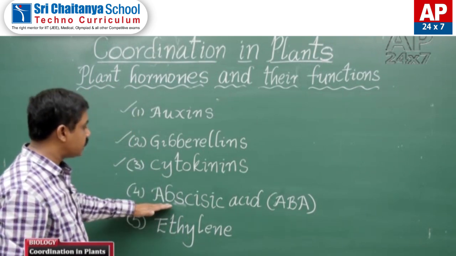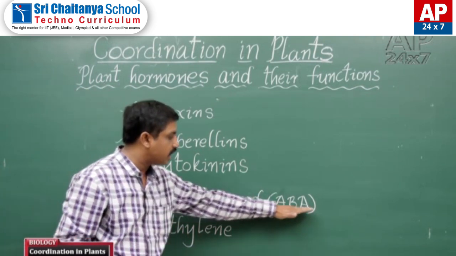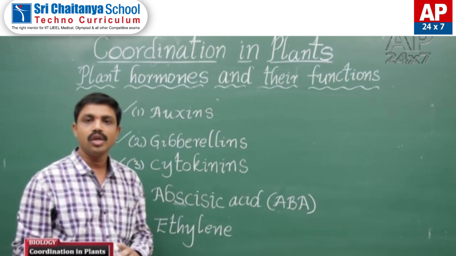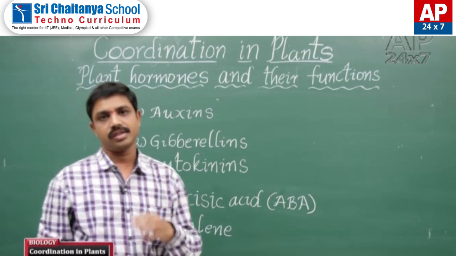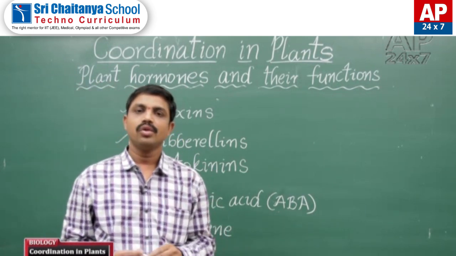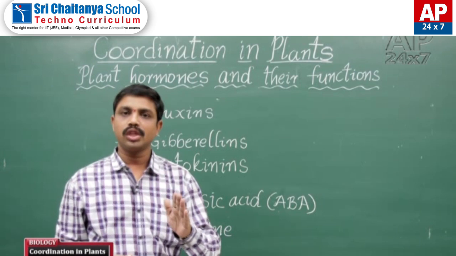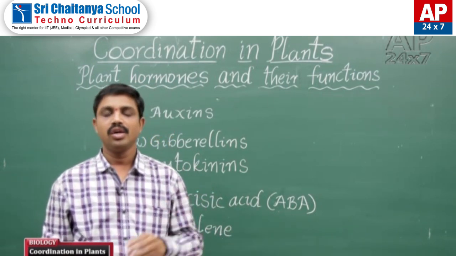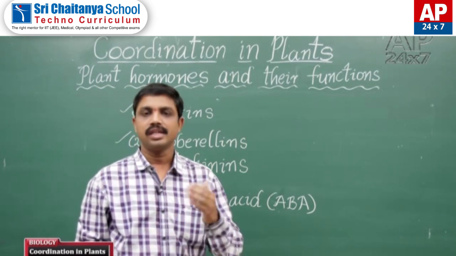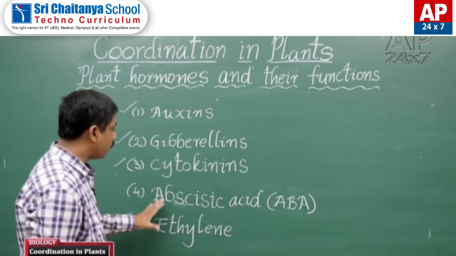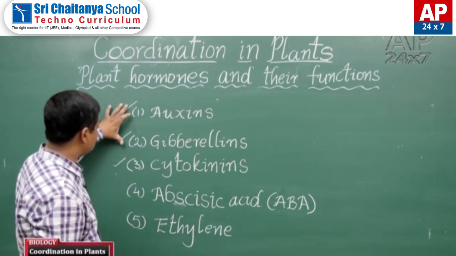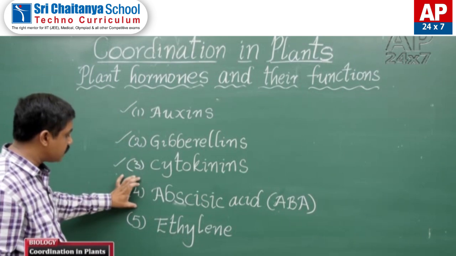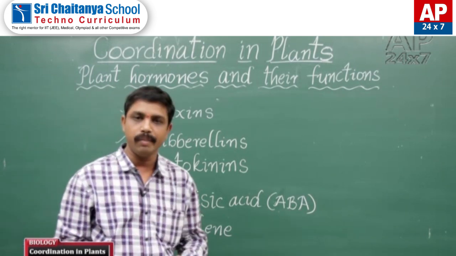Abscisic acid, simply written as ABA, and ethylene come under growth inhibitors. Actually, ethylene could fit either as a growth promoter or a growth inhibitor, but finally it has growth inhibitor characteristics, which is why it is placed under growth inhibitors. So the first 3 are growth promoters, and abscisic acid and ethylene are growth inhibitors.